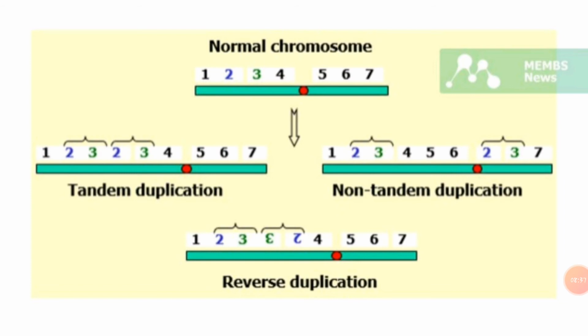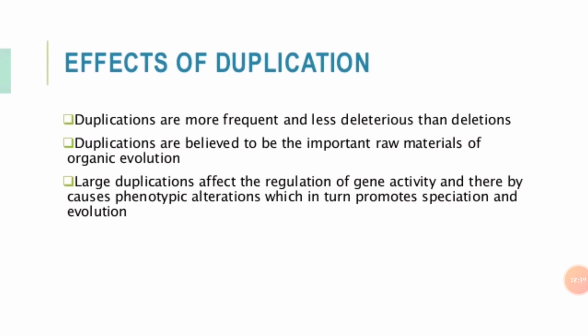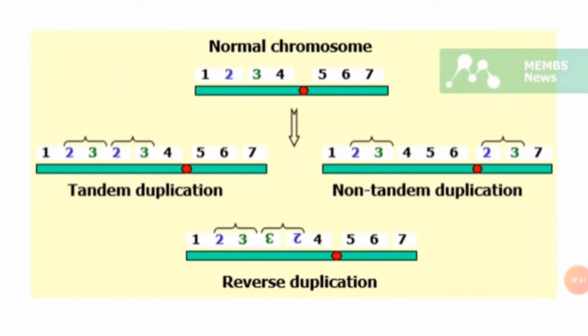Then next is transpose duplication. Okay, transpose is another type of duplication. In transpose duplication, the duplicated region of the chromosome gets attached to a non-homologous region or non-homologous chromosome. It may be interstitial or terminal. Okay, so when the duplicated region of a chromosome gets attached to a non-homologous chromosome, this is called transpose duplication.